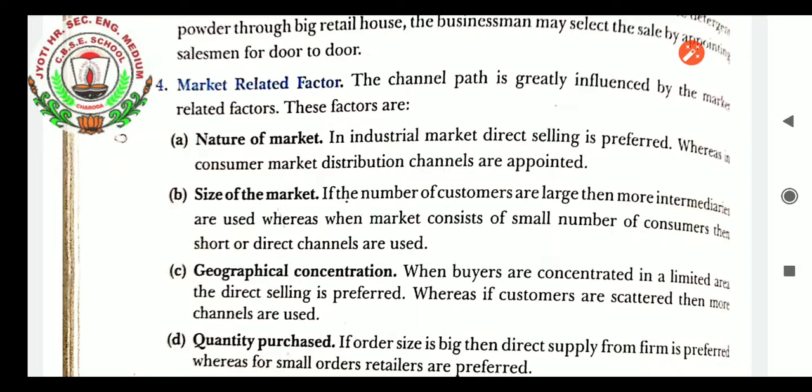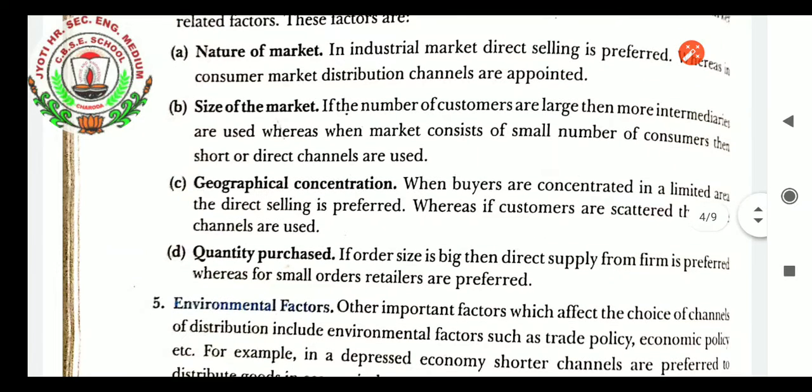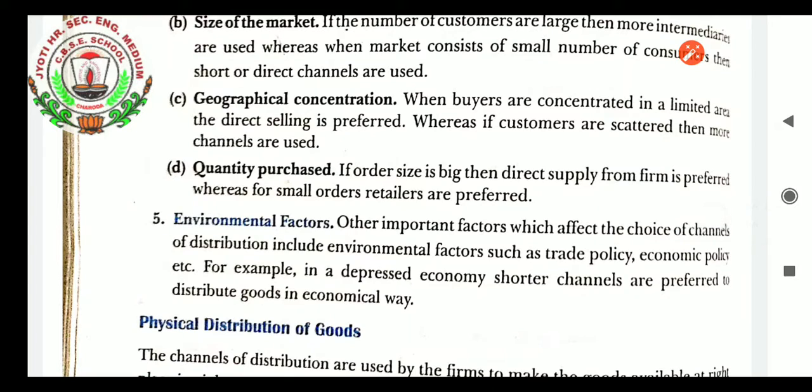Size of the market. If the number of customers is large, then more intermediaries are used, whereas when the market consists of a small number of customers, then short or direct channels are used. Geographical concentration. When buyers are concentrated in a limited area, direct selling is preferred, whereas if customers are scattered, then more channels are used. Quantity purchased. If the order size is big, then direct supply from the firm is preferred, whereas for small orders retailers are preferred.